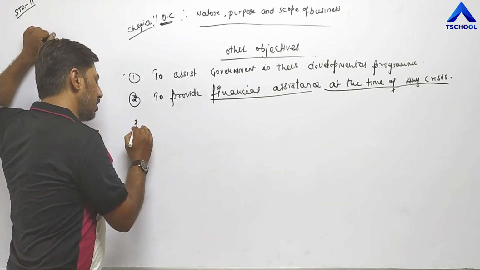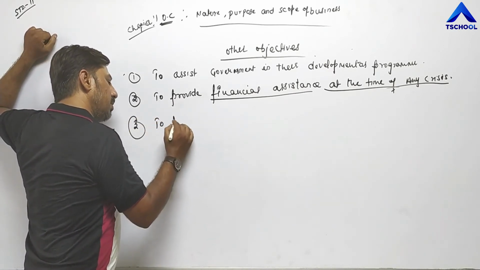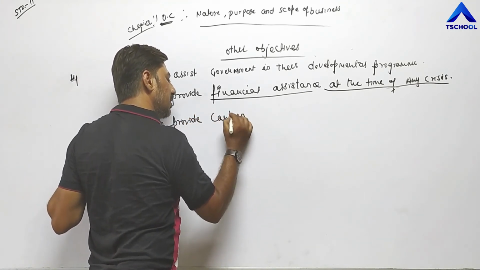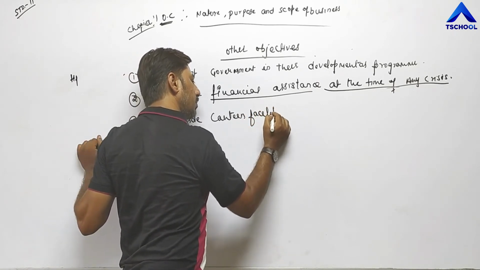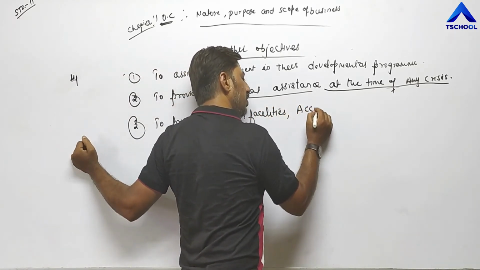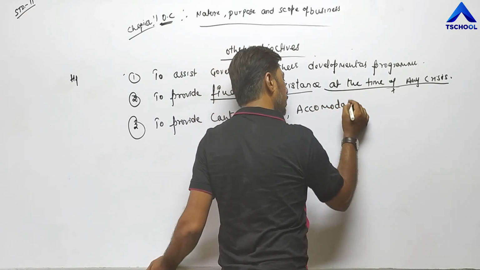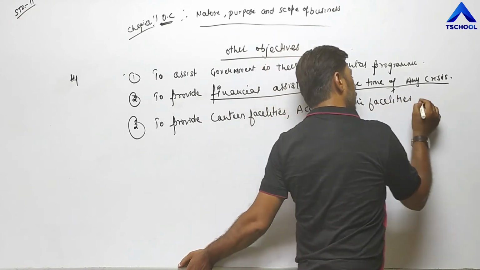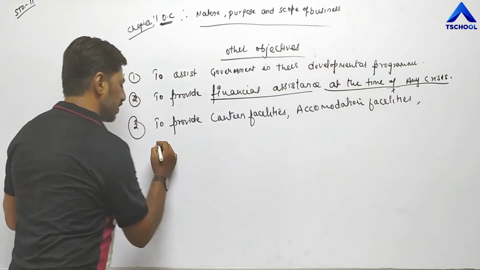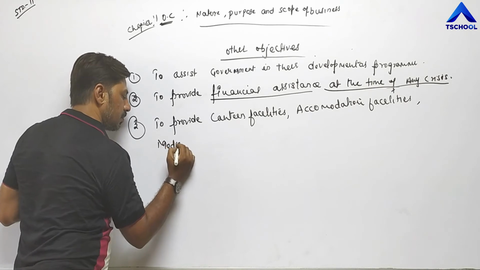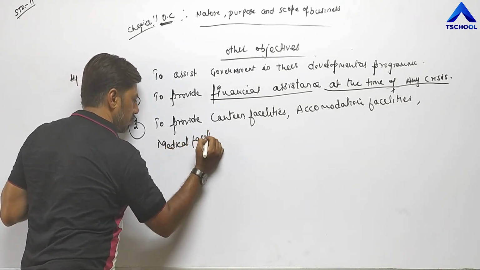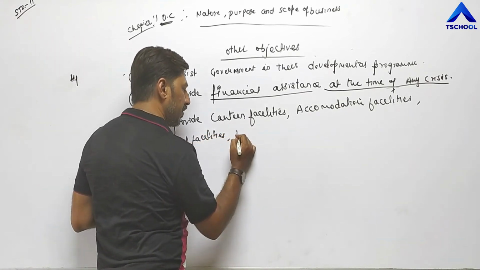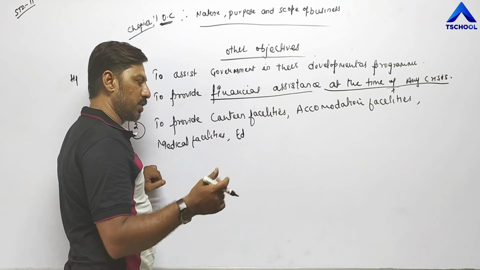Beside this, third, to provide canteen facilities, accommodation facilities, medical facilities, or education facilities to their children, to the children of employees.